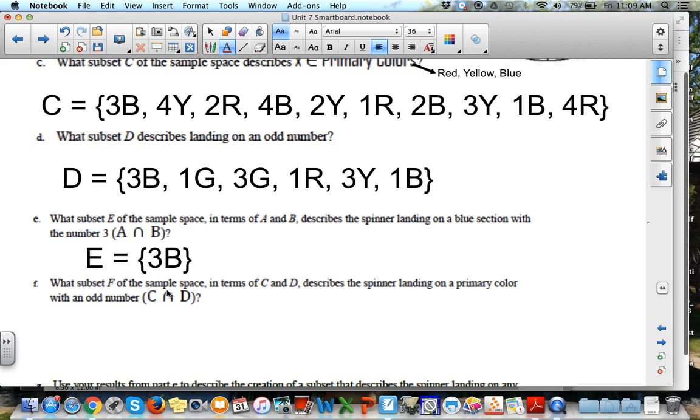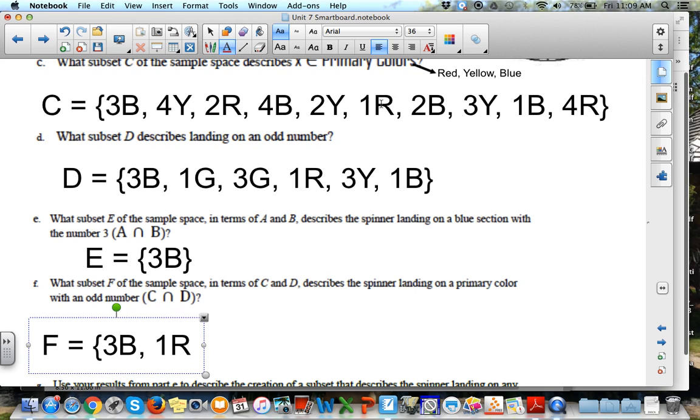Subset F describes the spinner landing on a primary color with an odd number, so where C intersects D. Looking at these two subsets that we've already created, where do they intersect each other? We're going to call that F. And we're just going to go down our list. They both have a 3B, so that's one of their intersections. They don't both have a 4Y. They do not both have a 2R. They do not both have a 4B. They do not both have a 2Y.